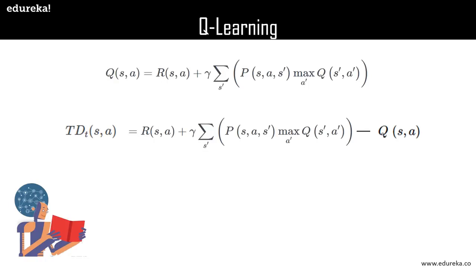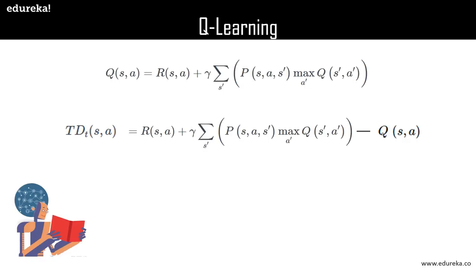So consider our robot is currently in the mark state and it wants to move to the upper state. One thing to note here is that the robot already knows the Q value of making the action, that is moving to the upper state. And we know that the environment is stochastic in nature, and the reward that the robot will get after moving to the upper state might be different from an earlier observation. So how do we capture this change, the real difference? We calculate the new Q(S, A) with the same formula and subtract the previously known Q(S, A) from it. So this will in turn give us the new TD(A, S).